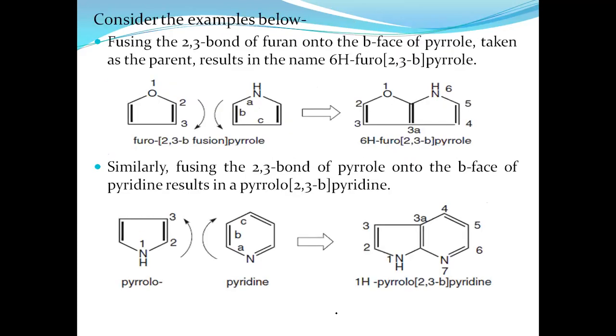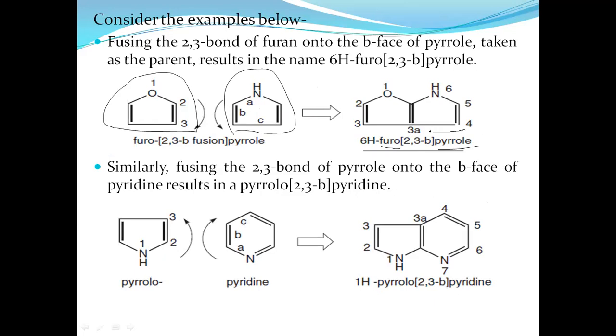These are some examples. Here is the fusion of furan and pyrrole. This is the structure of pyrrole and this is the structure of furan. They are fused together. Furo is the prefix for furan, and pyrrole is the parent ring's name.